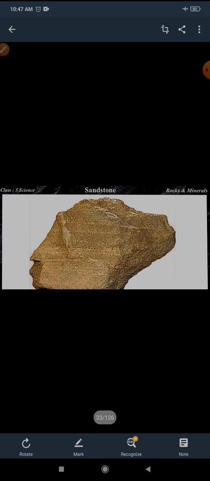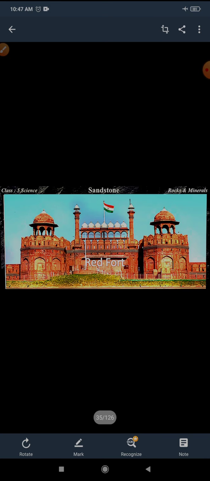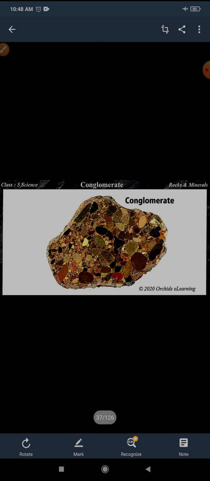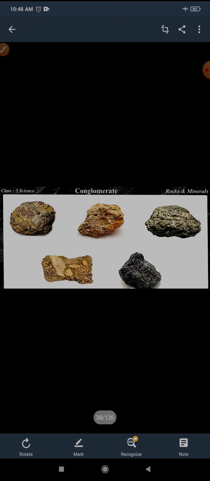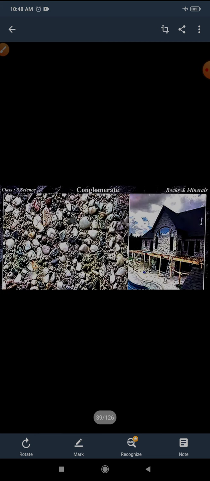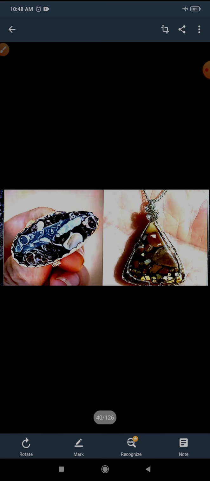And we have studied the types of sedimentary rock. Sandstone is used in making the Red Fort, and in Rajasthan many palaces are made up of sandstone. Then we studied conglomerate, which has rounded stones such as pebbles and gravel cemented together into a mass. It is used in construction and is also polished to make ornaments.